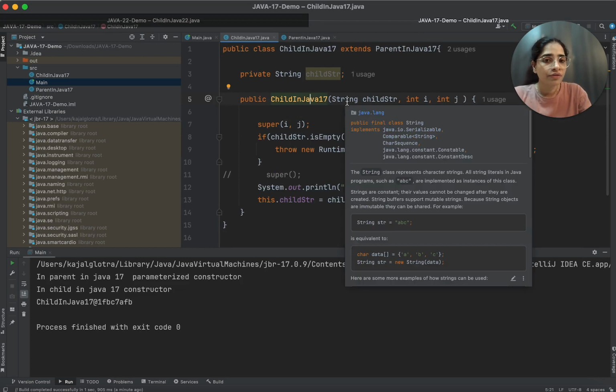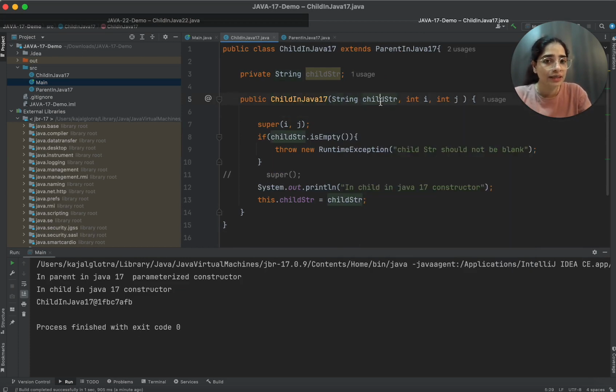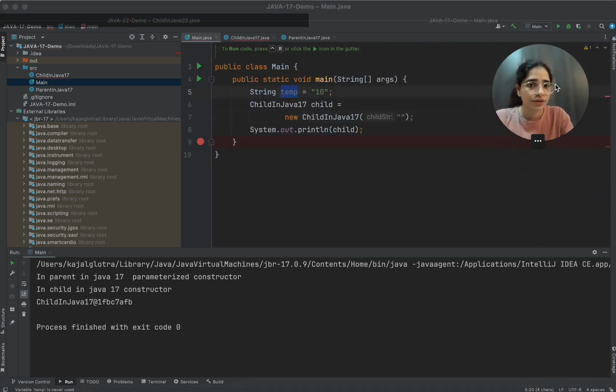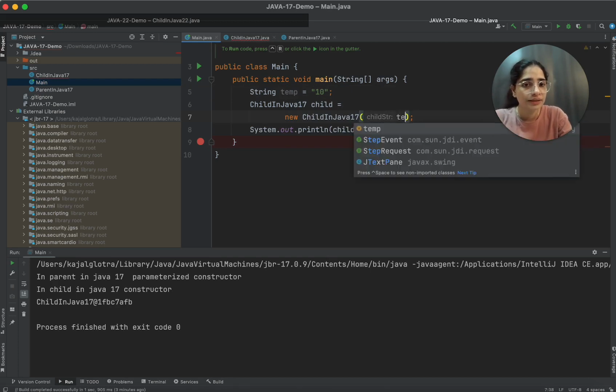scenario where, let's say, the child is only taking the string. I want to convert this string and pass it to the parent. That is still not possible. I cannot change the data type of this child string in my constructor and then call the parent constructor. I have created this temporary string with the value 10. Now I want to pass this temp into this child. I'll just pass it like this, temp.